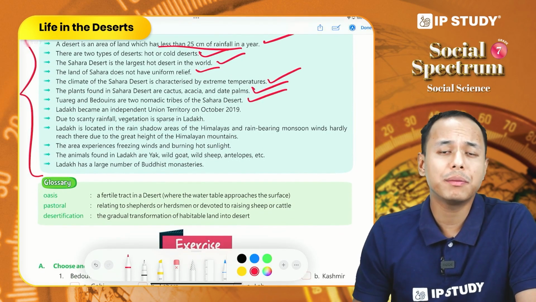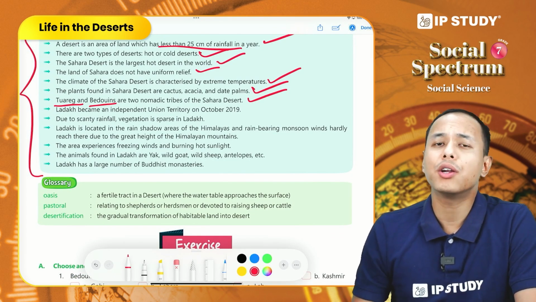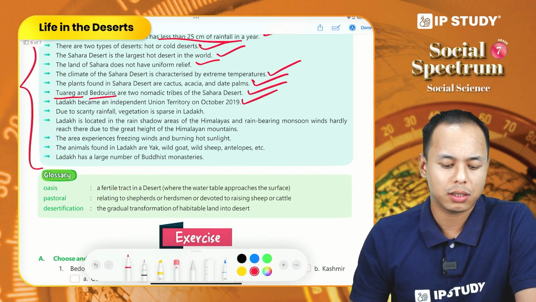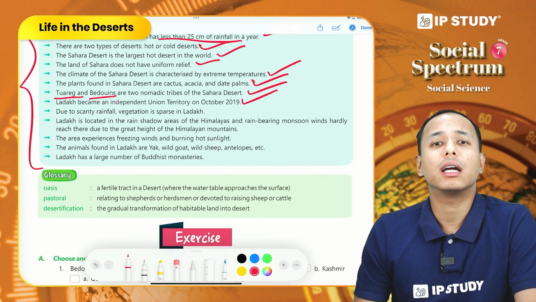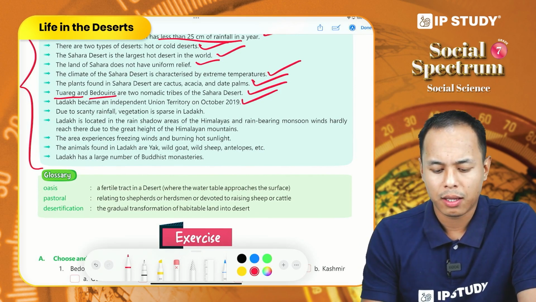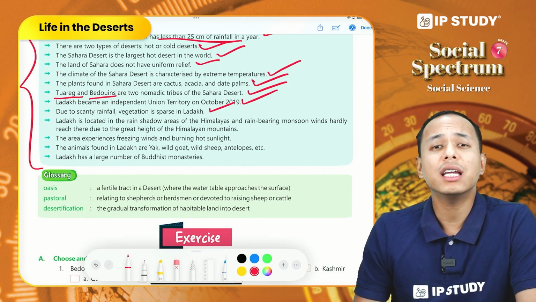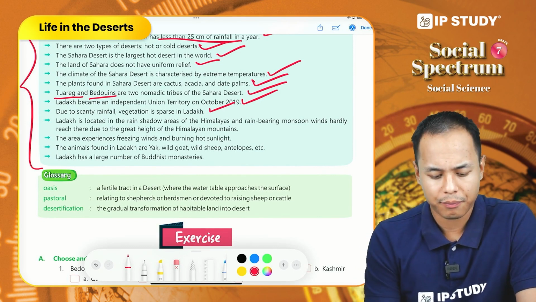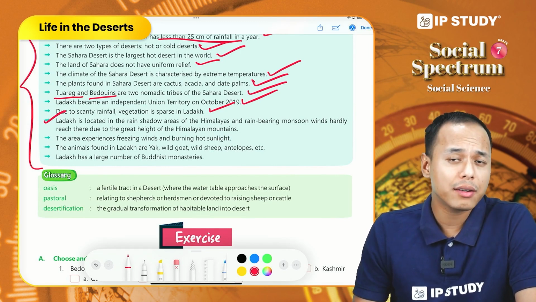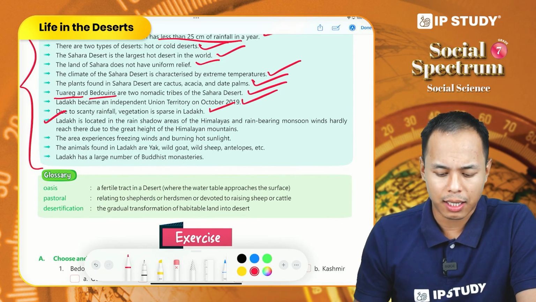When we talk about the people living in Sahara desert, Tuaregs and Bedouins are the two important nomadic tribes living in Sahara desert. Now let us come to Ladakh. So Ladakh became an independent union territory after 2019. Due to the scanty rainfall in Ladakh, the vegetation is very sparse or scarce. Ladakh is located in the rain shadow region of Himalayan region, and it is one of the reasons behind the scanty rainfall in Ladakh.